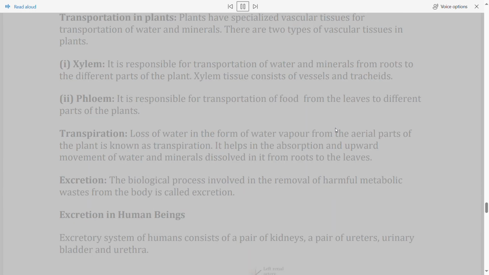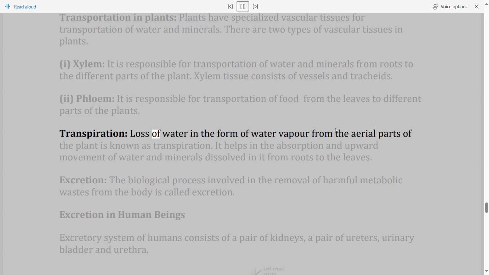Transportation in plants. Plants have specialized vascular tissues for transportation of water and minerals. There are two types of vascular tissues in plants. 1. Xylem. It is responsible for transportation of water and minerals from roots to the different parts of the plant. Xylem tissue consists of vessels and tracheids. 2. Phloem. It is responsible for transportation of food from the leaves to different parts of the plants.